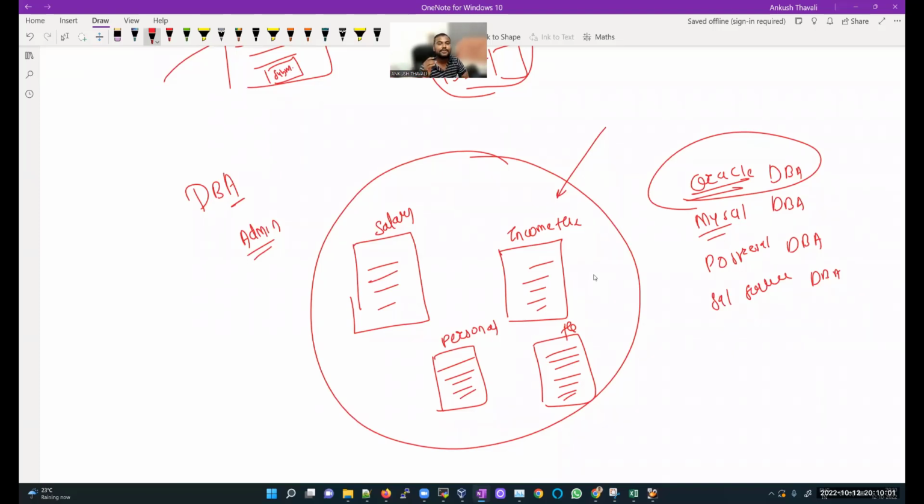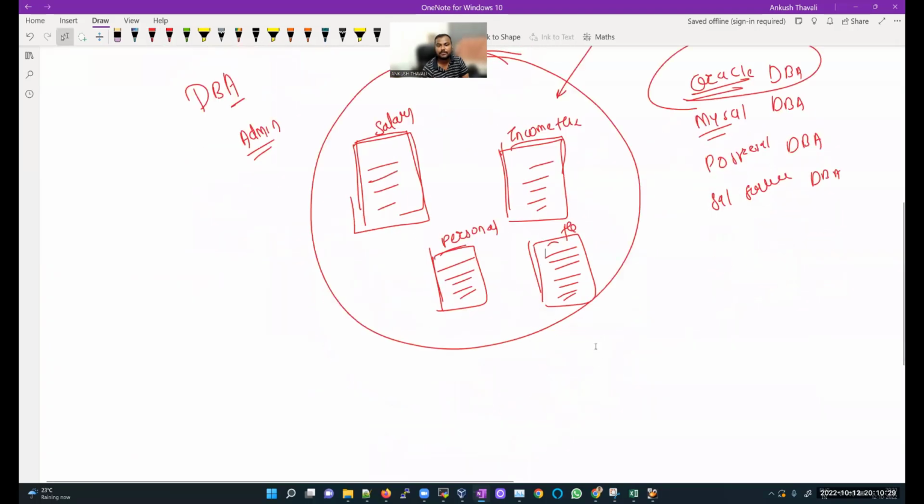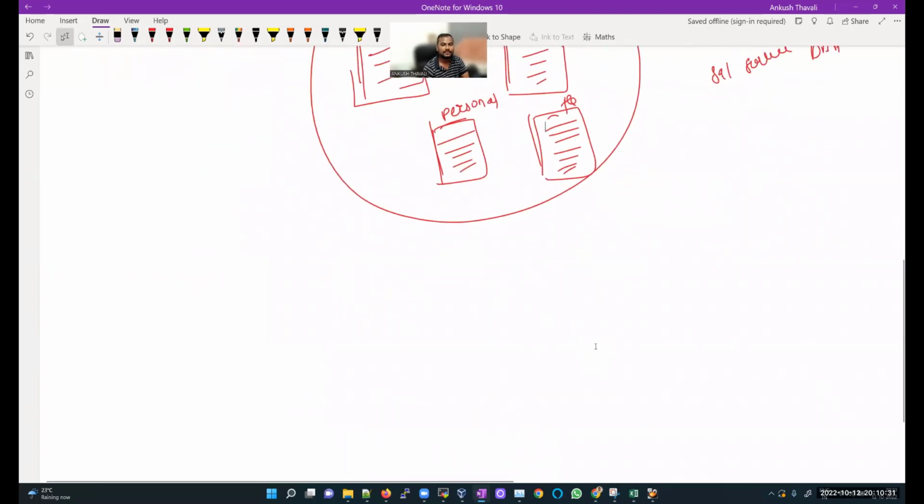Now there will be a question in your mind: okay, by taking your training, we are becoming Oracle DBA. That's okay, but what do we exactly do as an Oracle DBA? We got to know that this is my database, and under this database we have these tables. But what will we do as an Oracle DBA? That we need to understand, and that is what we are going to understand in today's lecture.